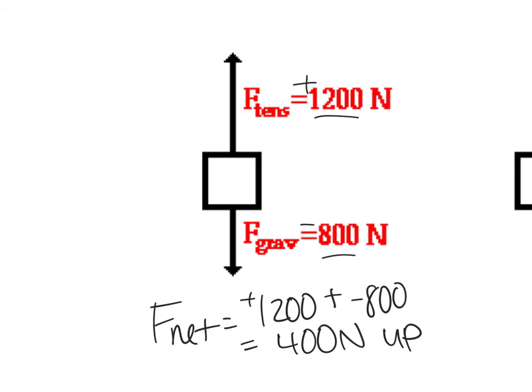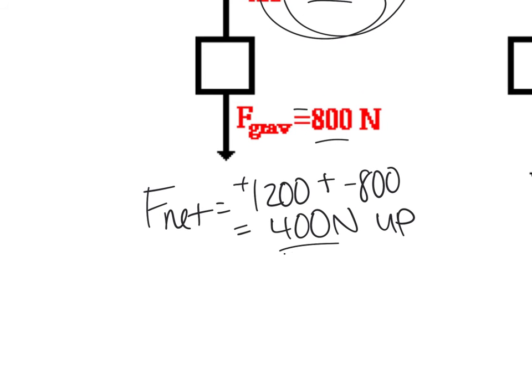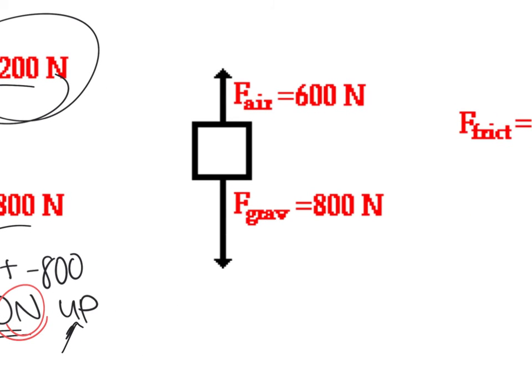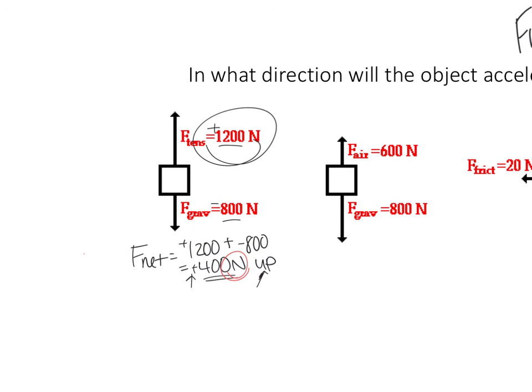Or I could just say, the force up is bigger than the force down by 400 newtons. So either way, it does not matter. You can either put a plus sign or you can say up. The units for force are newtons. It gives a little bit of respect to the work that Isaac Newton did with our laws of motion. So that's why that is there. So if you take a look, this would be like an elevator.